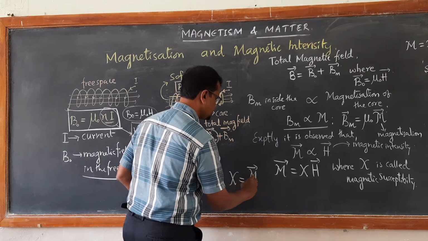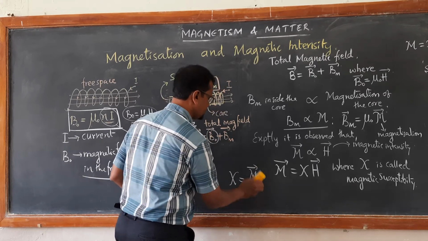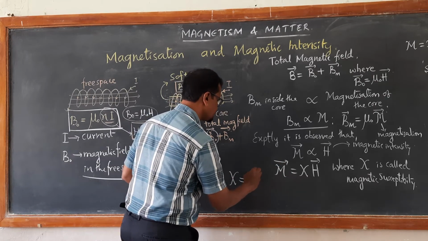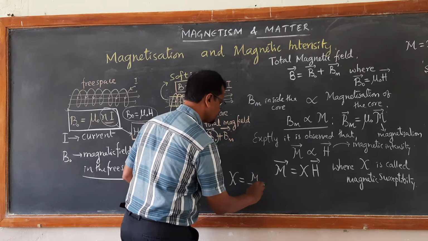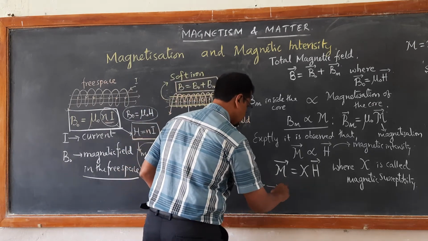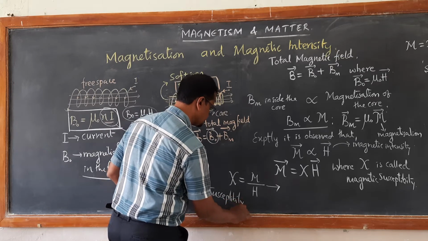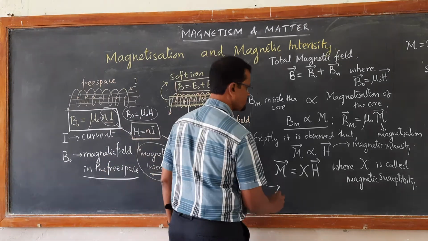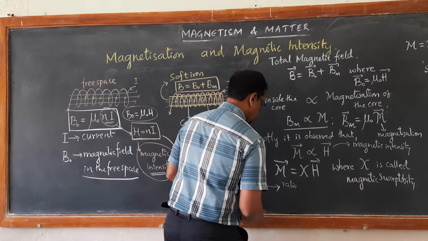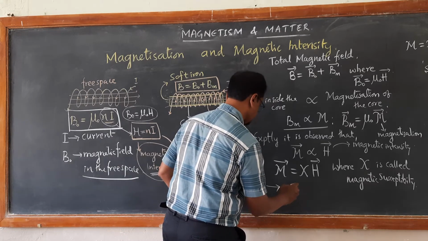Susceptibility is defined as the ratio of the magnitudes of magnetization to the magnetic intensity, or magnetization per unit magnetic intensity.